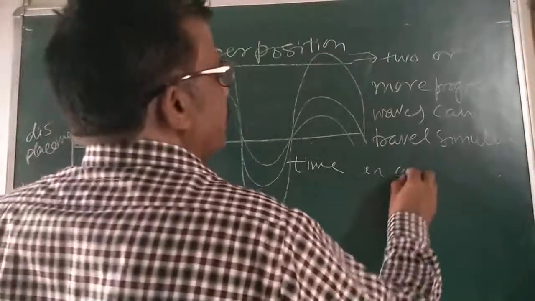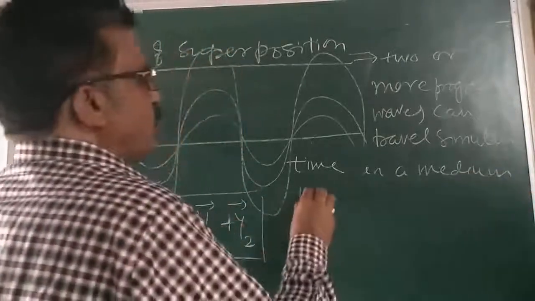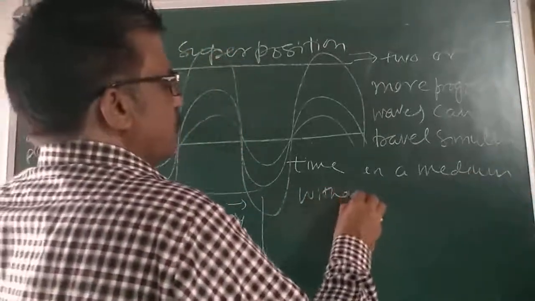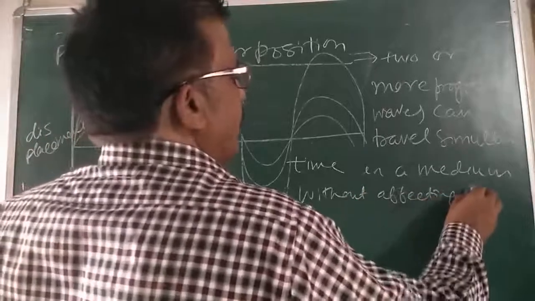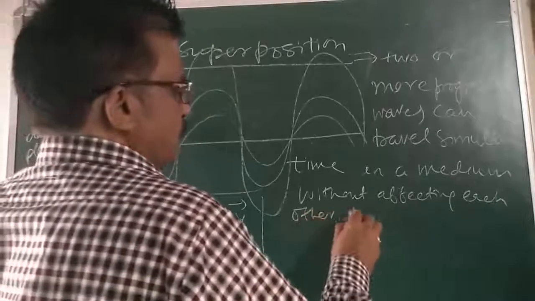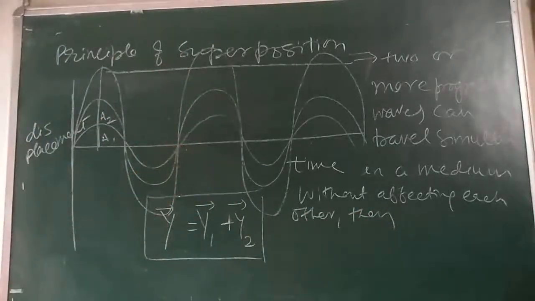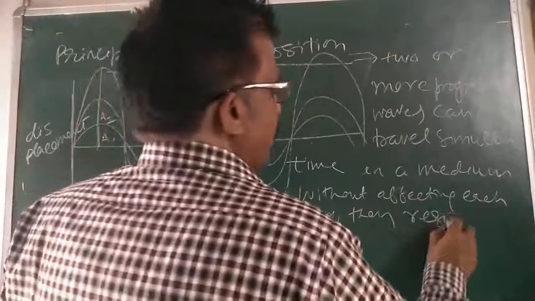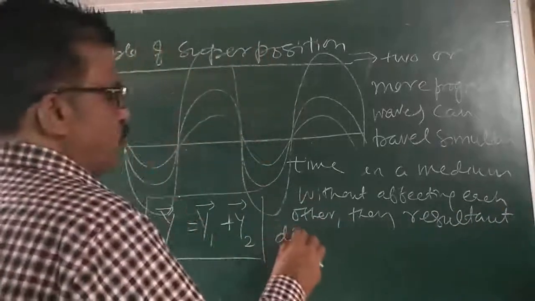Then what happened? When they are not affecting each other, the resultant displacement of each particle,